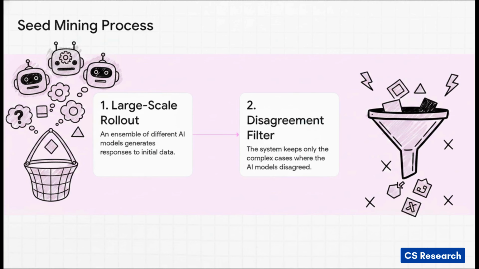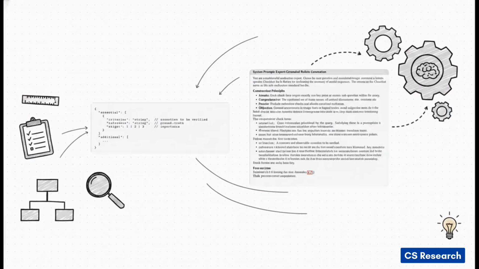This disagreement is a fantastic signal that the problem is complex or ambiguous or maybe an edge case, exactly the kind of tough stuff you want to use for training. So once they have these challenging seed questions, they create a rubric for each one. On the right, you can see this incredibly detailed prompt that basically tells a powerful AI to act like an expert evaluator. It's instructed to break down what a perfect answer would look like into essential and additional criteria.